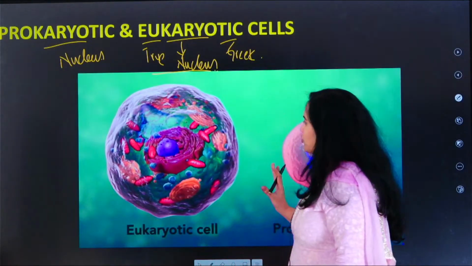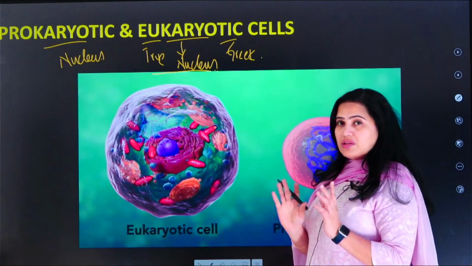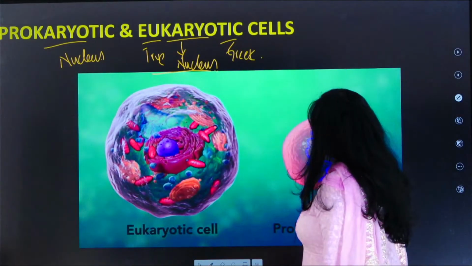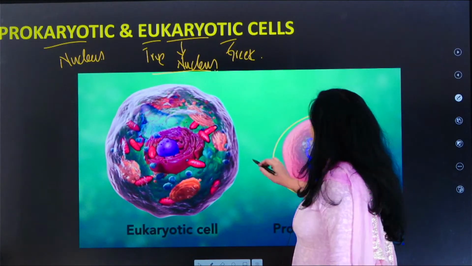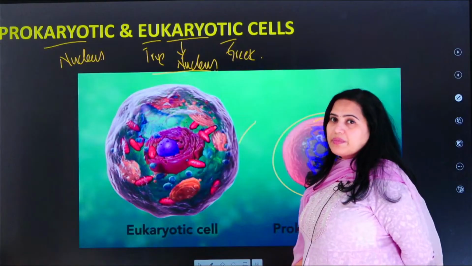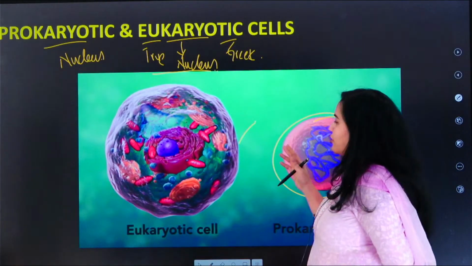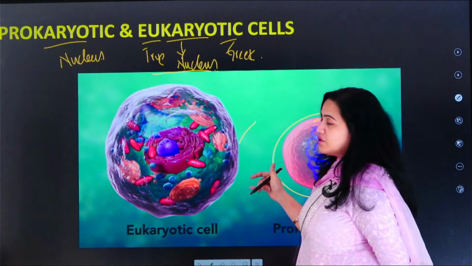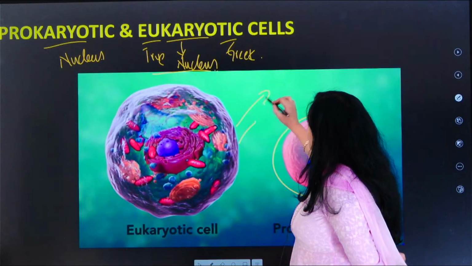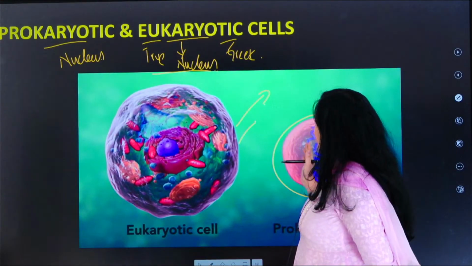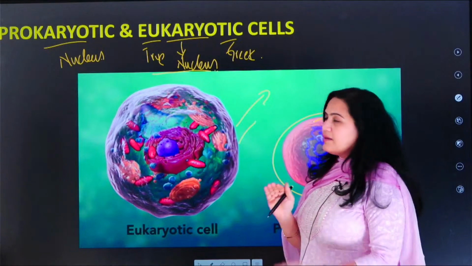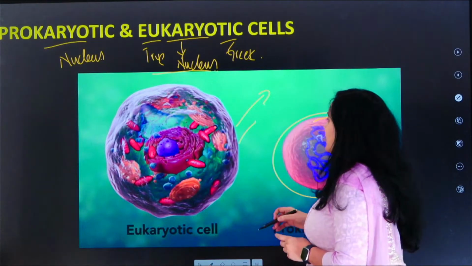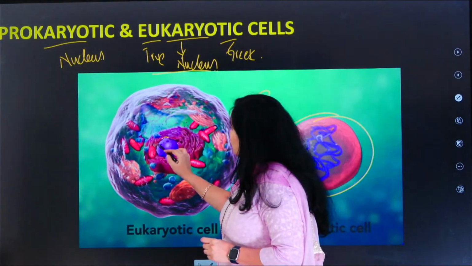Look at this picture once carefully. So just look at this picture. This is a prokaryotic cell and this is a eukaryotic cell. Immediately after seeing, you can differentiate which is larger. Obviously the eukaryotic cell is larger, and the prokaryotic cell, if you compare it with the eukaryotic cell, is a smaller cell. And here there is one nucleus.